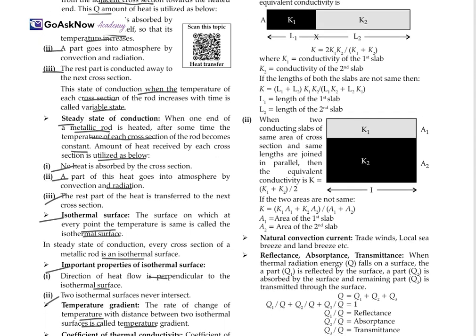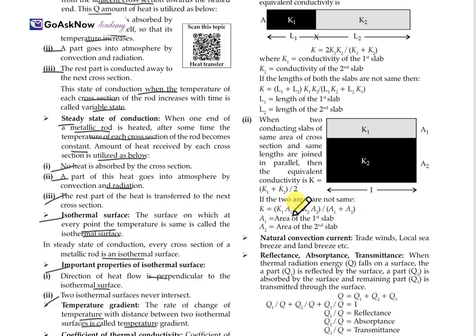Now, the second condition: when two conducting slabs of the same area of cross section and the same length are joined in parallel. Earlier they were in series, now they are in parallel. Then the equivalent conductivity is K = (K1 + K2) / 2. If the two areas are not the same, with areas A1 and A2, then K = (K1 A1 + K2 A2) / (A1 + A2). A1 is the area of the first slab and A2 is the area of the second slab.